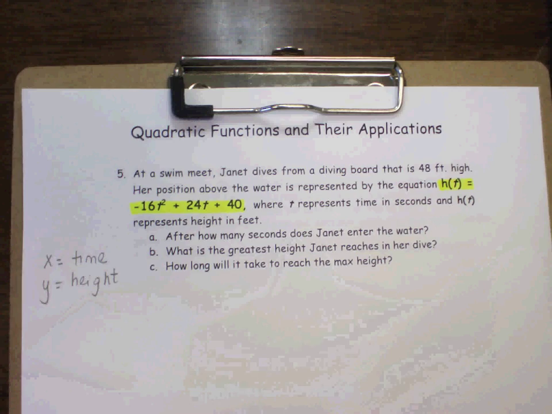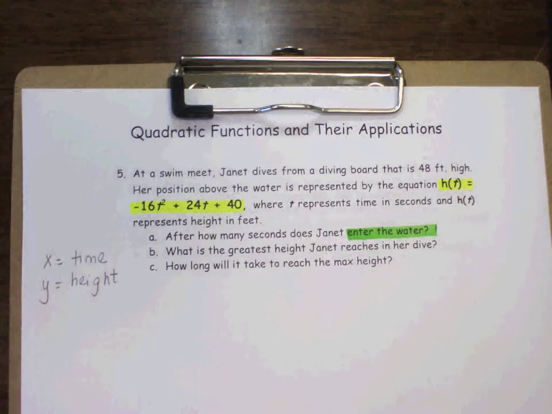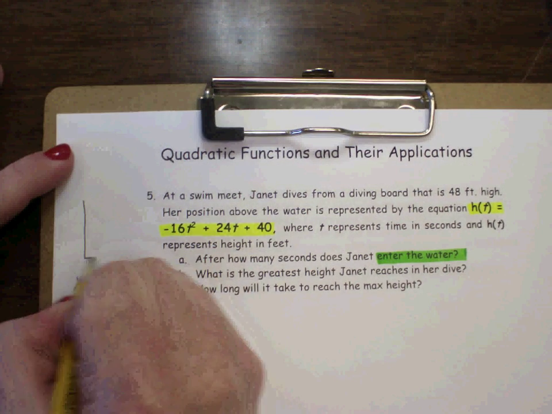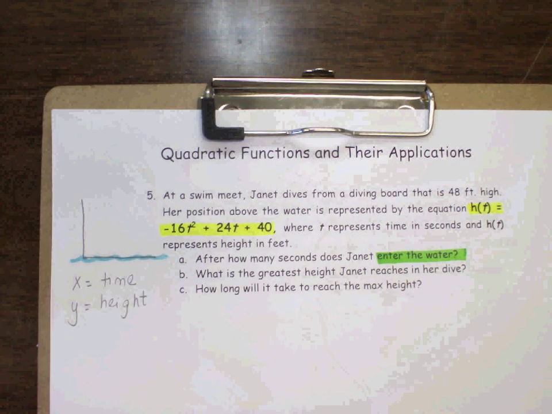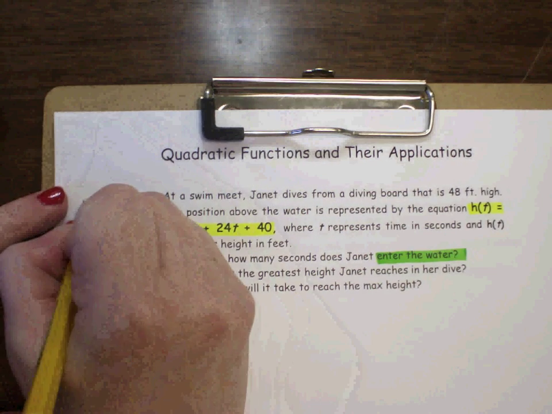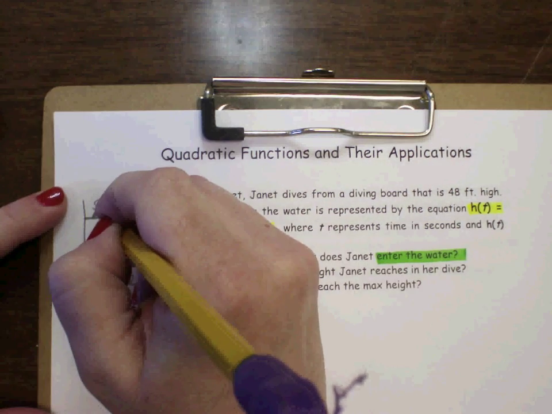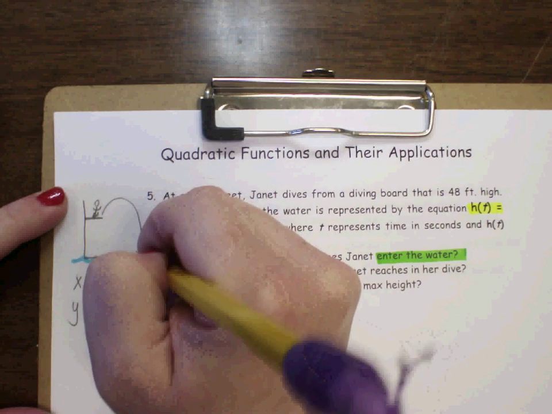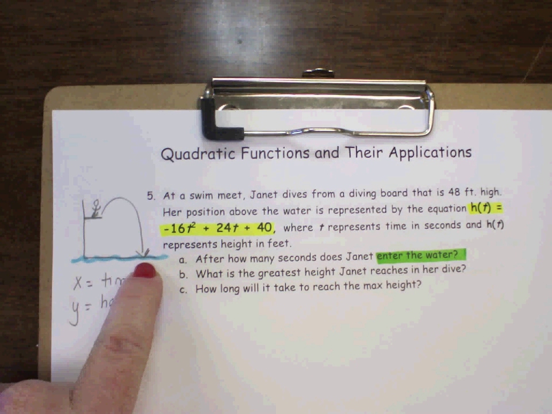So what are we looking for over here? Okay, so let's think about this. Let's make a little diagram. So there's your water. So she's over here, looking pretty with her swimsuit. She's diving in, so she's going to go and hit the water. So when do I hit the water? I hit that water when I can find my zero, when I can find my x-intercept, the zeros of the function, okay?